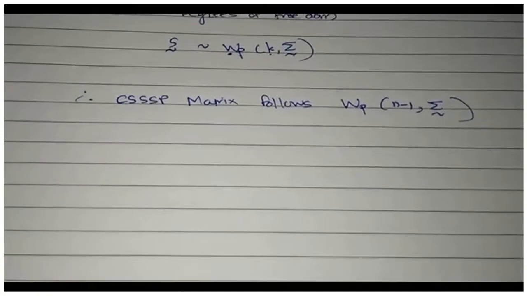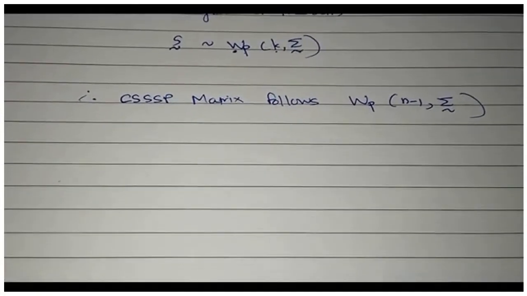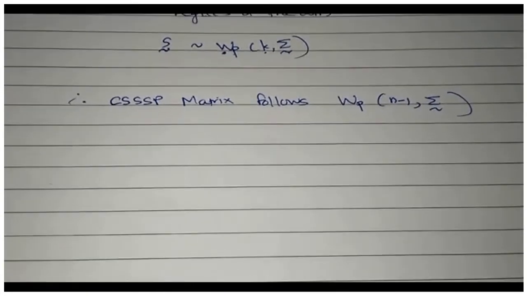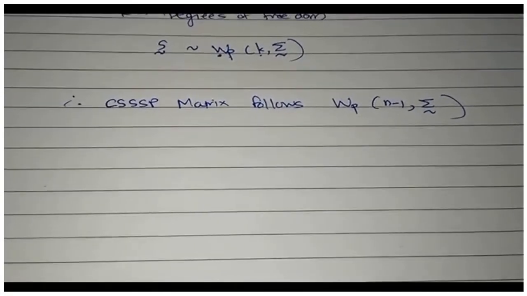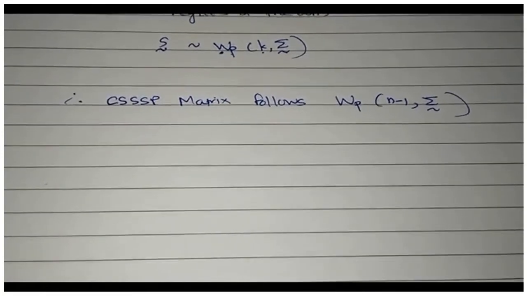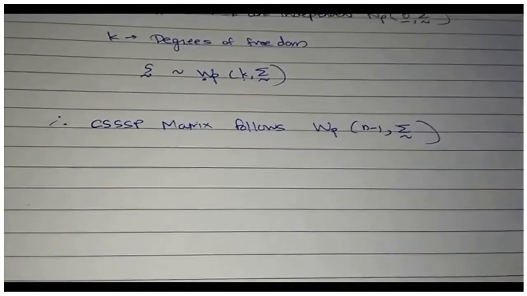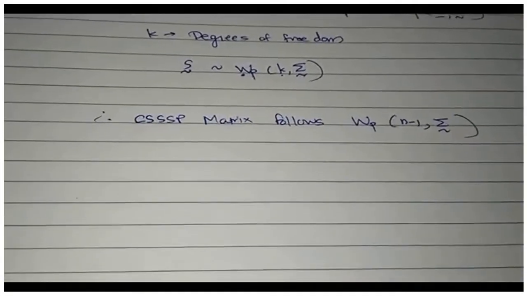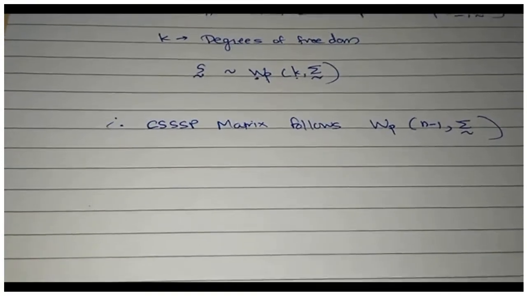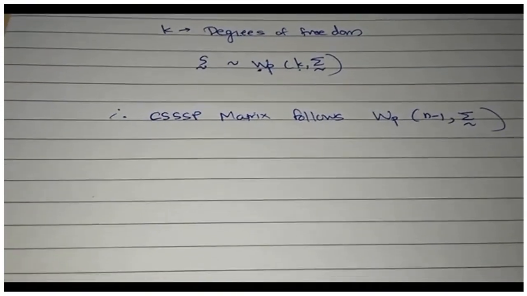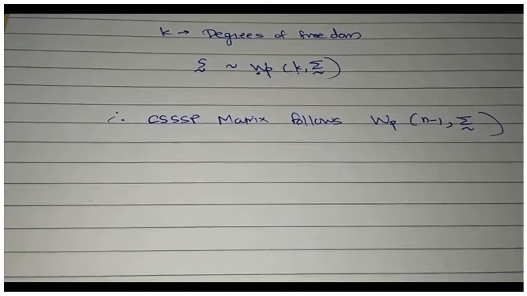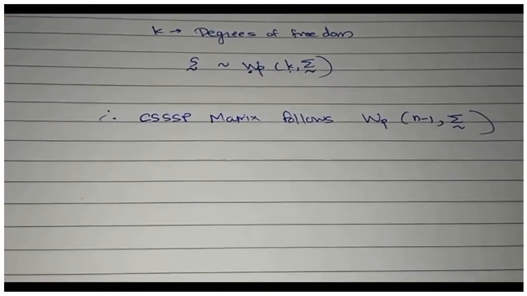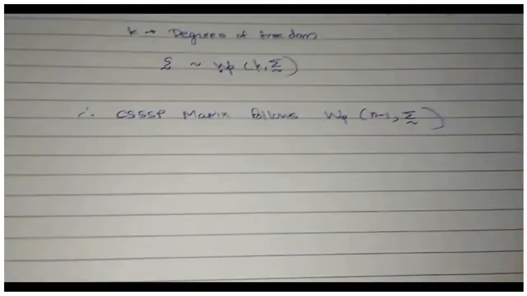So we have proved that the CSSP matrix has some distribution which we are naming the Wishart distribution, and we know that it is equivalent to the chi-square distribution. Why is it equivalent to chi-square? Because it is a kind of generalization of chi-square. In fact, we'll see that in the properties also. Even in the definition, you can see that chi-square comes from the sum of squares in the univariate normal setup. Here, we are doing sums of squares and sums of products in the multivariate normal setup. Hence, Wishart is a generalization of chi-square.